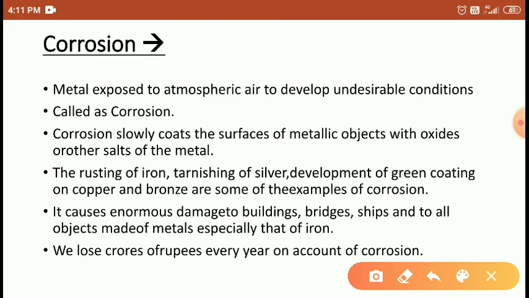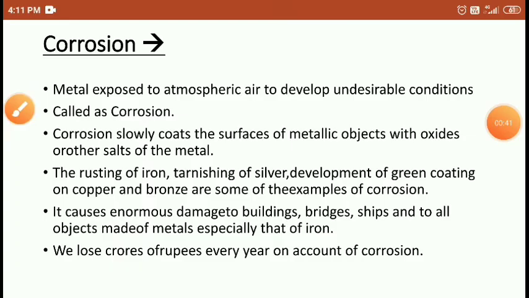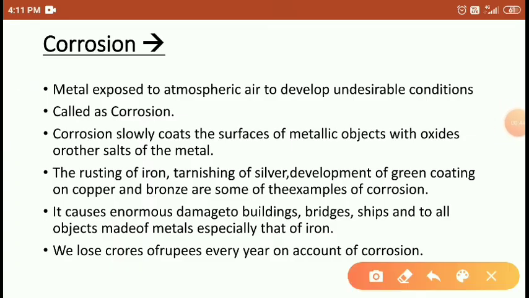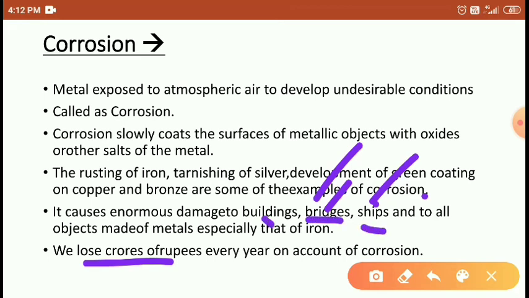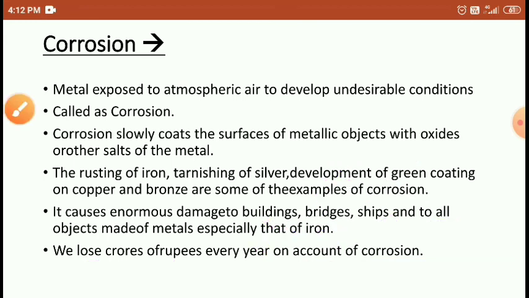Corrosion affects building materials, bridges and ships, which are all made from metals. For making buildings, bridges and ships, the country provides a lot of money, and after that, due to oxidation, these metals corrode. To prevent the oxidation, the country also loses many crores of rupees. Right students?